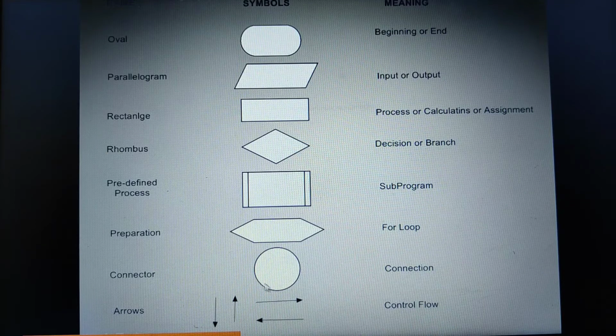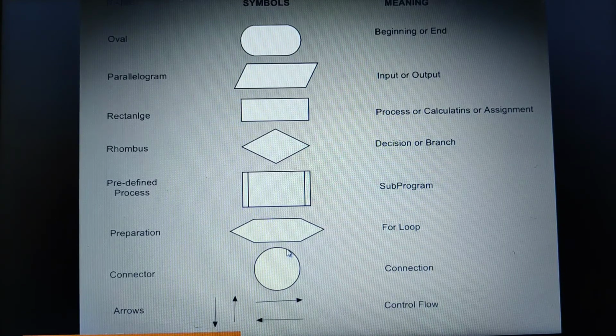And then the connector. If your flowchart exceeds a given page and you want to continue on the next page, then you can go for this particular connector. And then we have the control flow, that is arrows, which show the flow of the logic. So a very important question is the definition of a flowchart and the different symbols involved in drawing the flowchart. Let us move on to the next topic, the different kinds of flowcharts.